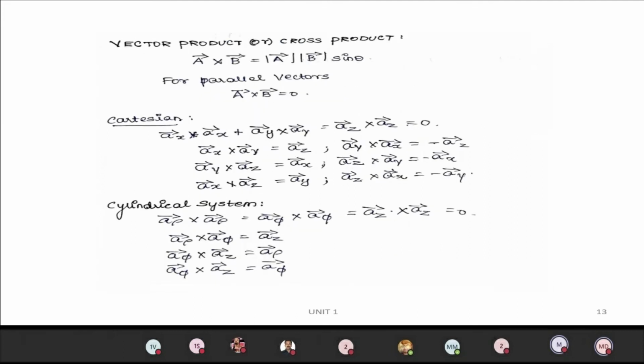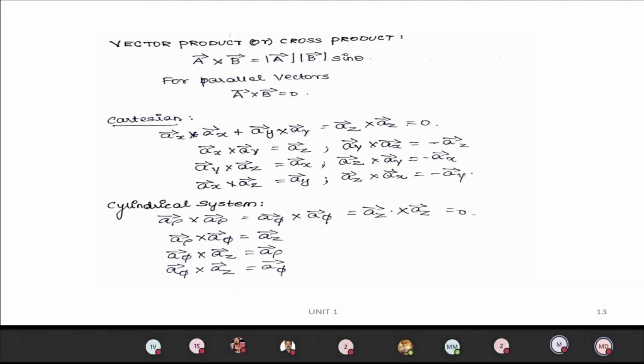The next one is the vector product. When you go for the vector product, we take the cross product. A cross B has the modulus of A vector, modulus of B vector, sin theta. For parallel vectors, theta equals 0, so sin 0 is 0. So for parallel vectors, A vector cross B vector equals 0. So ax cross ax equals ay cross ay equals az cross az equals 0.